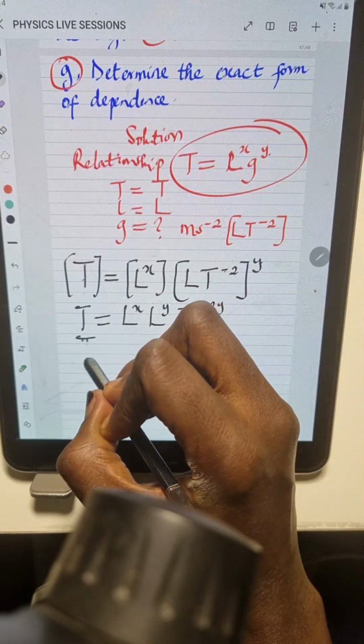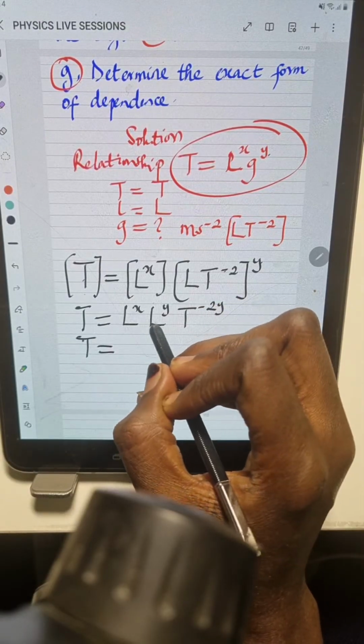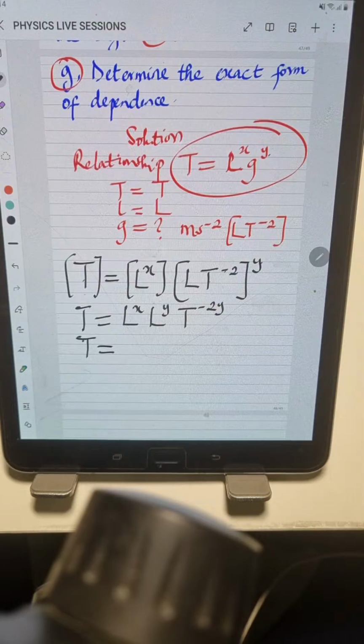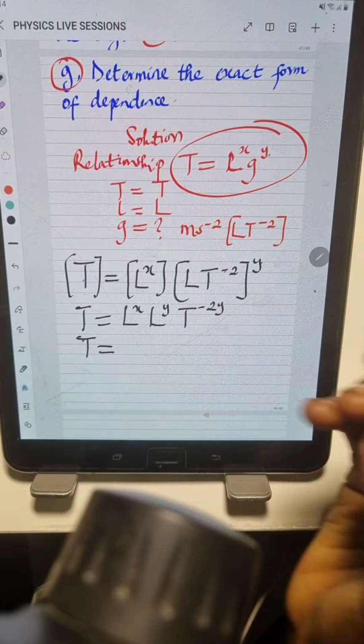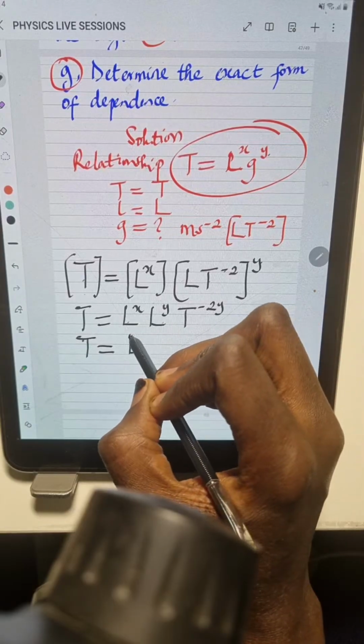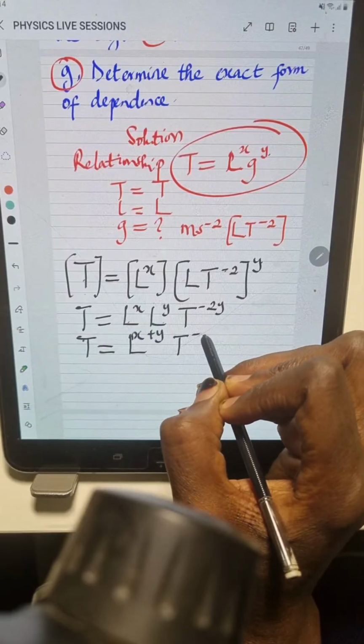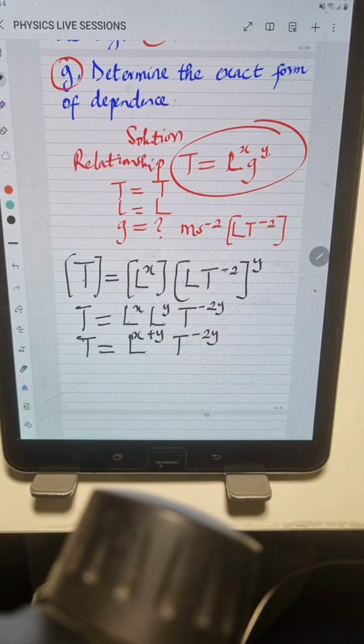So now we have t is equal to, now this L, they have the same basis. So we are just going to use the rules we know from indices, right? The bases are equal, pick one of them, then we add the powers, that is x plus y. Then we have t to the power of what? Minus 2y.